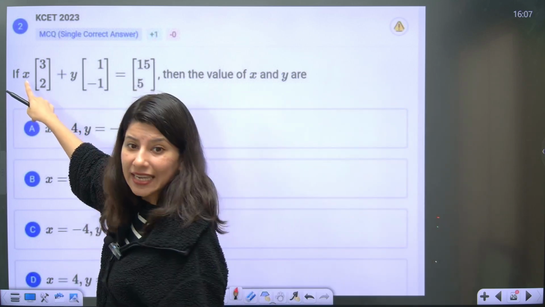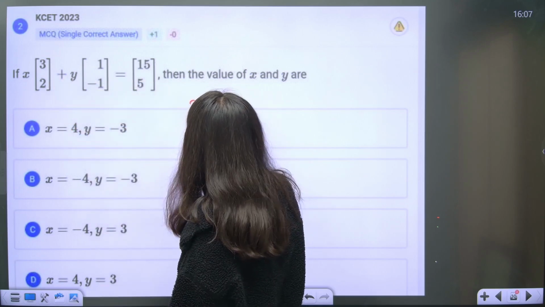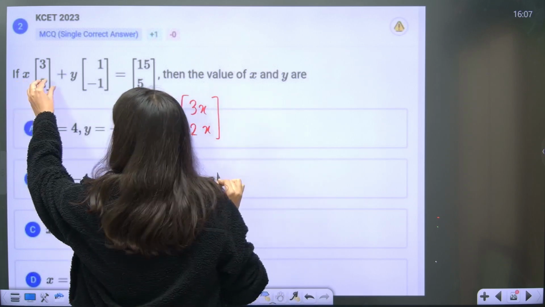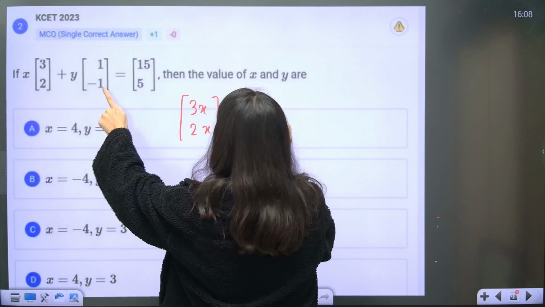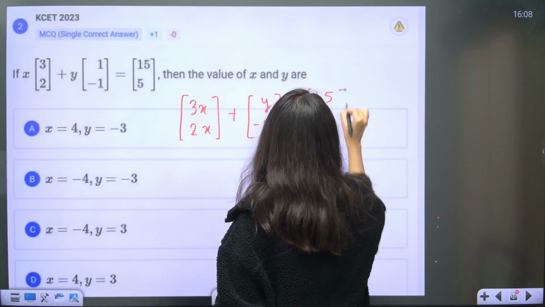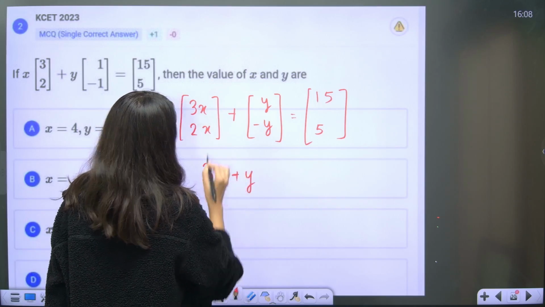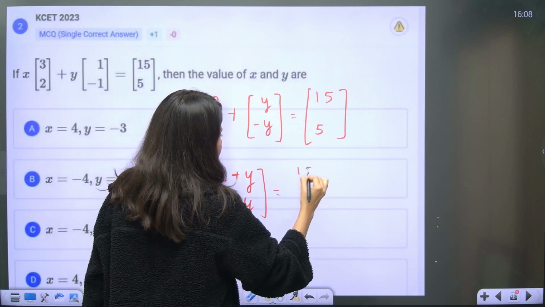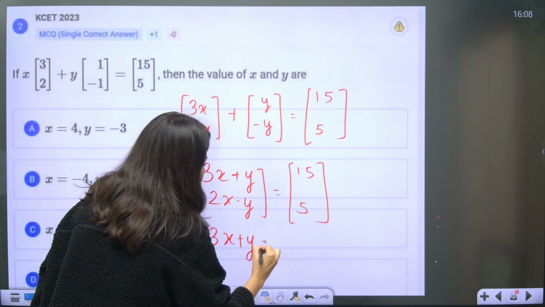Again, x is a scalar which you are going to multiply in this matrix. So if you just do this operation, 3x and 2x, first of all, matrix multiplication with scalar. Now y is again a scalar, plus y into 1 and minus y, correct? This is equal to 15 and 5. Now on the left hand side, obviously we have to do the matrix multiplication and matrix summation: 3x plus y, 2x minus y, equals 15 and 5.